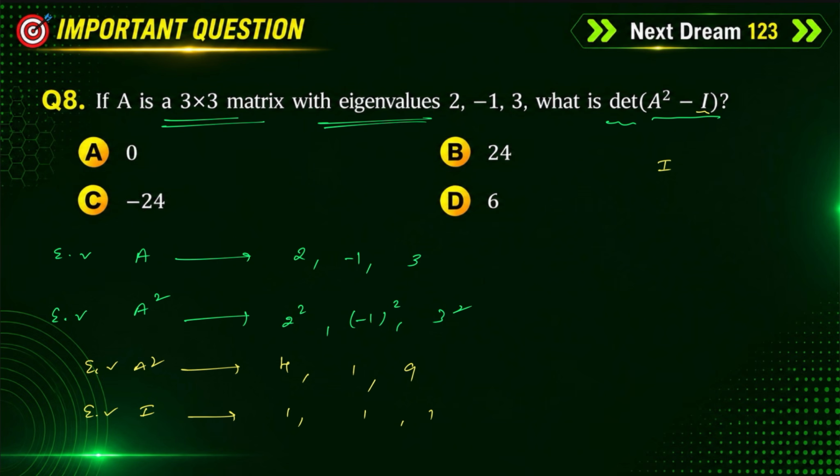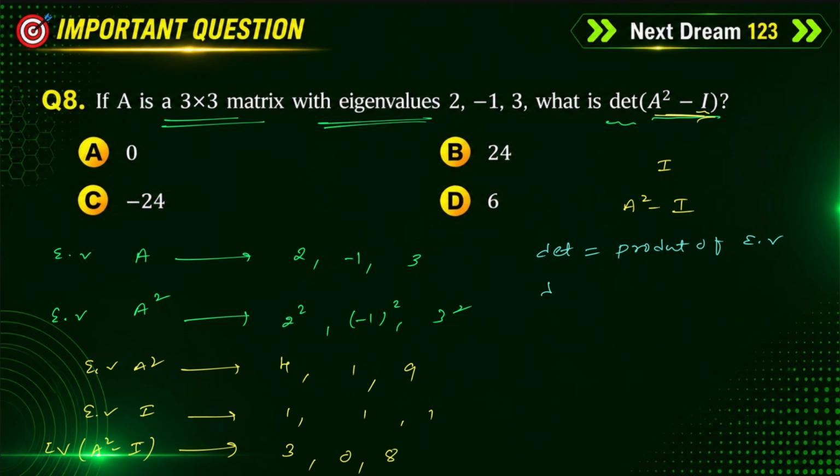Then A square minus I is given. Just simply take the eigenvalues of A square minus I, that means subtract the both. 4 minus 1 is 3, 1 minus 1 is 0, 9 minus 1 is 8. We know one very important property: determinant of the matrix is equal to the product of eigenvalues.